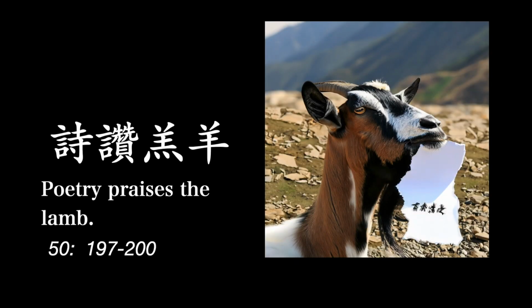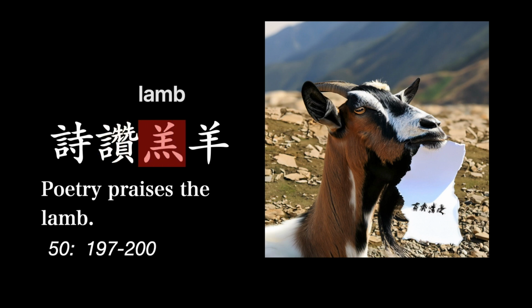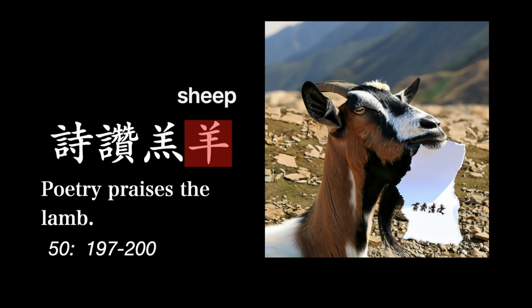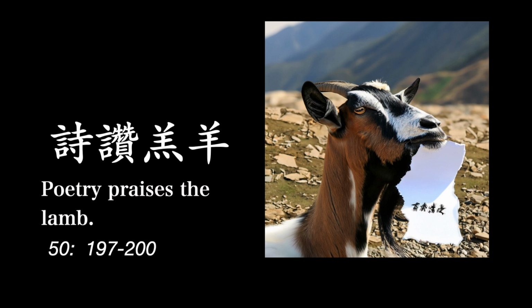On to line 50. The first character here means poetry or poem. The next means praise or compliment. The third character means lamb and is usually combined with the next character. And that character means sheep. So those two together mean lamb. The translation reads, "Poetry praises the lamb." Now let's hear it pronounced.